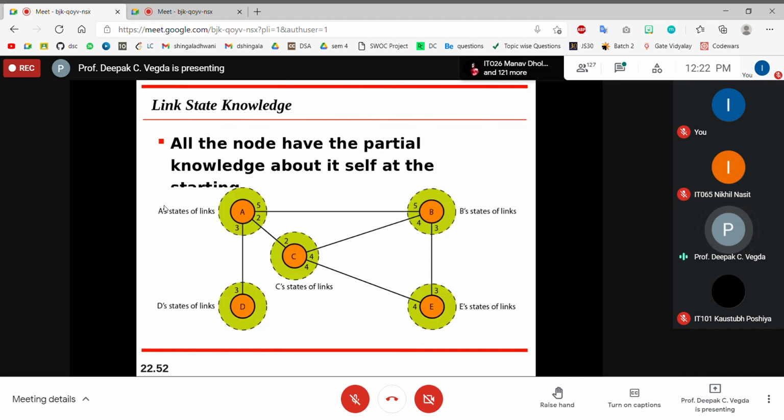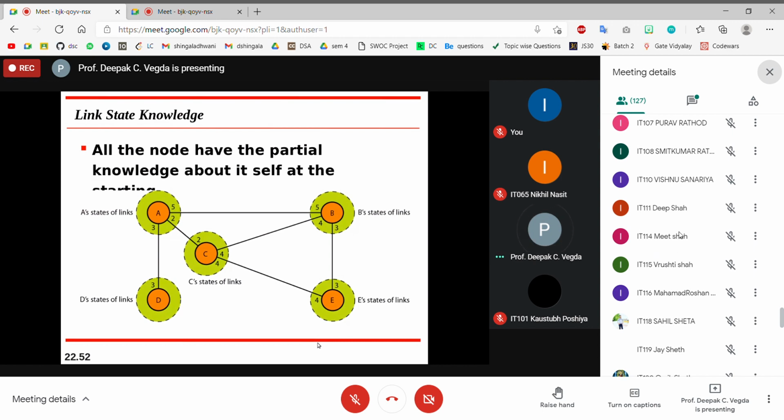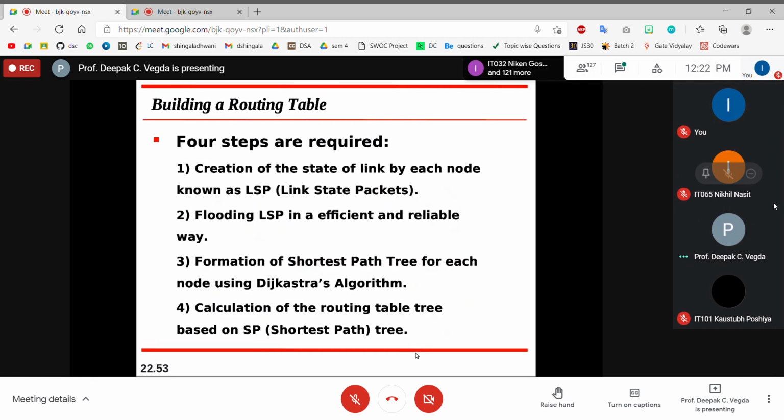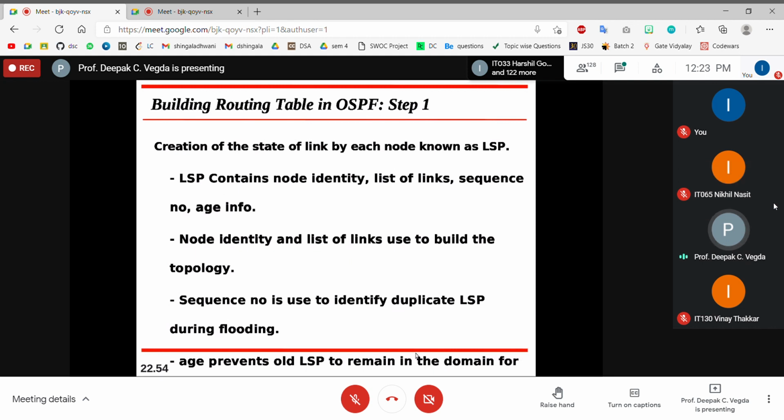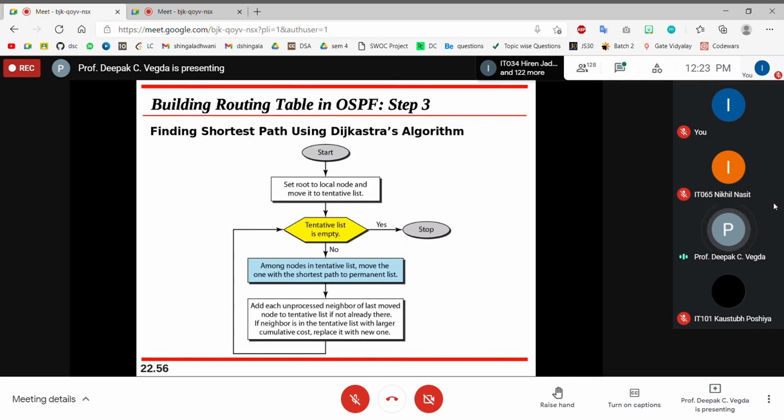So if I show you this, I have already conveyed. A will forward it to B, and on receiving, B will forward it to C and E except A. When C receives the packet, it will forward it to E except B. Okay, so whether it is forming a loop or not, we'll see it. But this is what flooding the LSP packet is. Send a copy to all except the one from which the packet arrived.